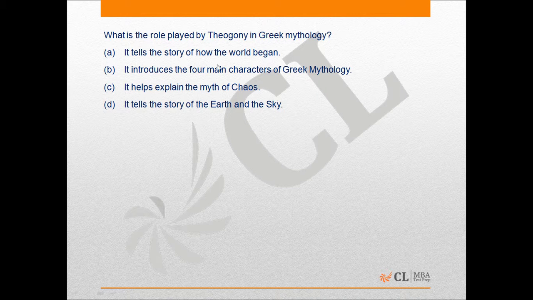Option A, it tells the story of how the world began. This option is in line with what we just read. Option B, it introduces the 4 main characters of Greek mythology. Now the lines that we read do not define who the 4 main characters of Greek mythology are, so this option is incorrect. Option C, it helps explain the myth of chaos. Now the lines that we read only mention chaos, but they do not explain the myth of chaos, so option C is also incorrect. Option D, it tells the story of the earth and the sky. Now these lines do not talk only of the earth and the sky, so option A is the correct answer to this question.